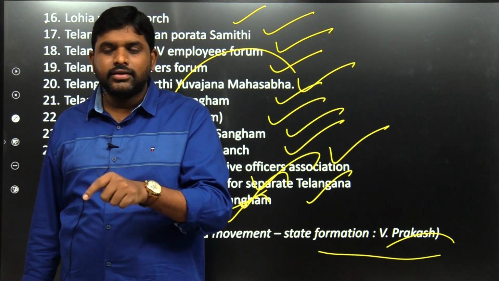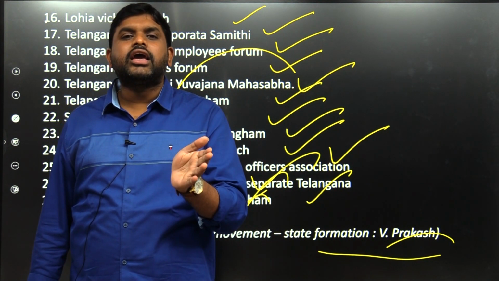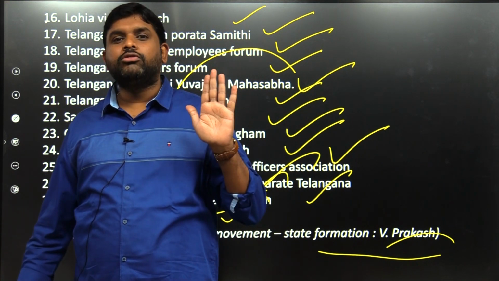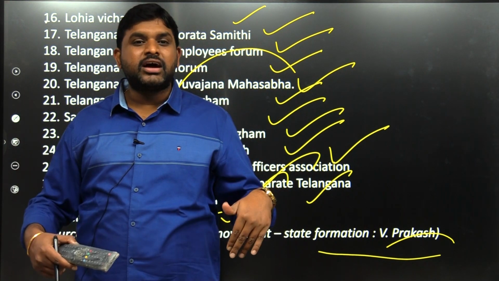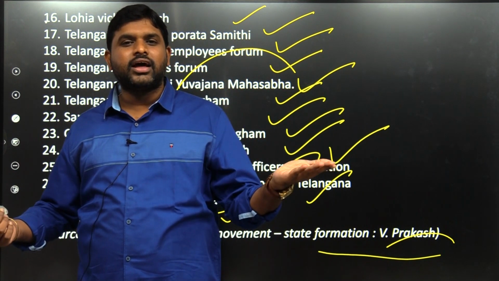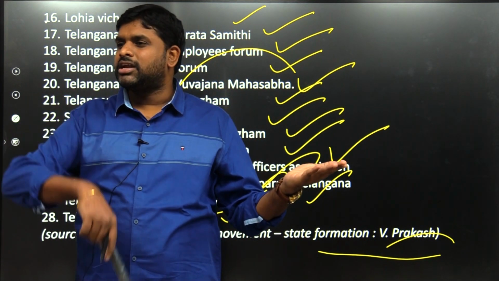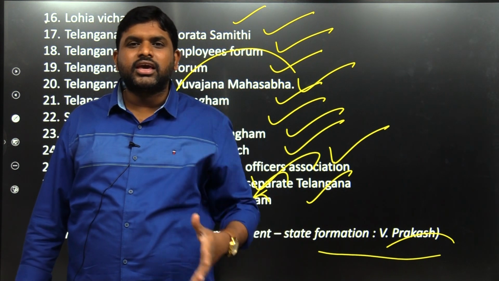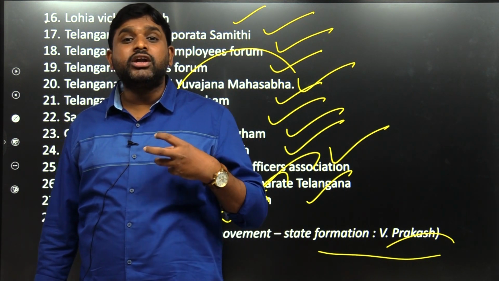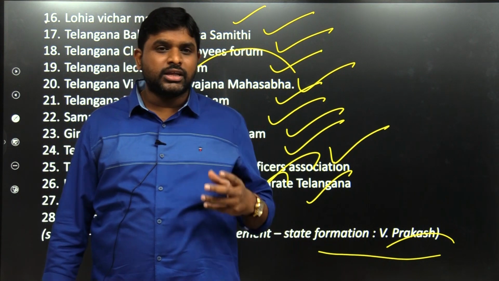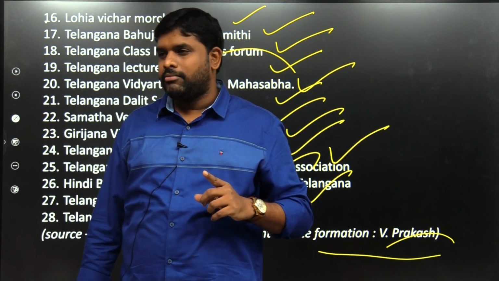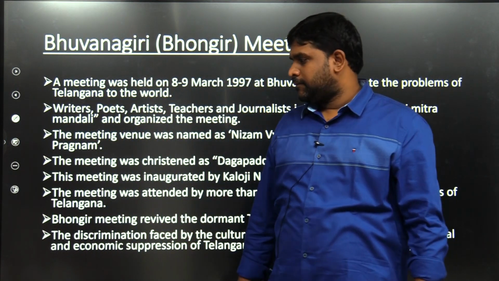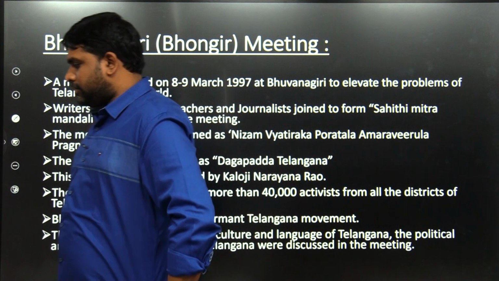Skill he had, luck favored. Telangana Aikya Vedika people themselves came and told him, please help us. Okay, how do I have to help? Please become a mass leader. Okay, I will form the Telangana Rashtra Samiti, you all merge into me. Yes sir, they merged. Suddenly a big thing came. TRS came up with 28 civil society organizations together, and one political party was formed. Then the Bhongir meeting.